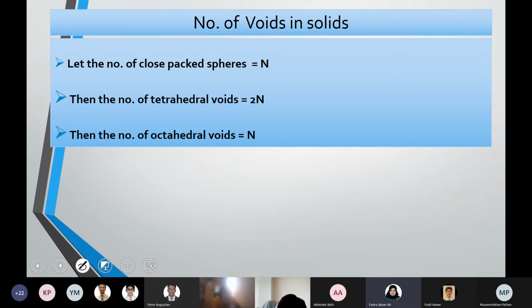So this also you can write down if you have. Ma'am, what all do we write? Only these 3 points? Yeah. The relation between the number of tetrahedral voids and octahedral voids is based on the number of spheres in the close packing arrangement.